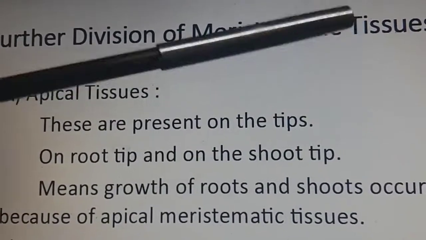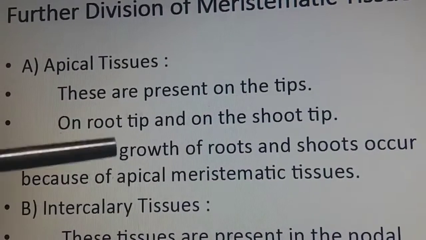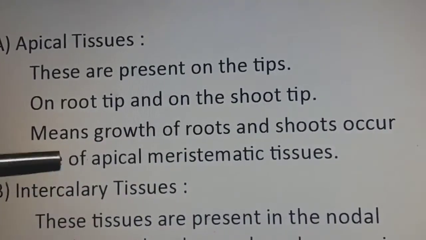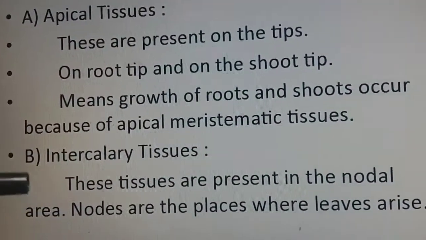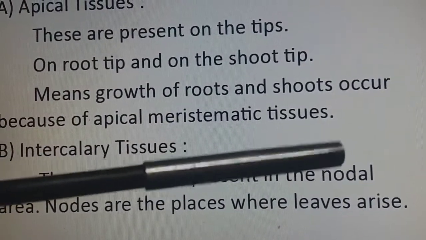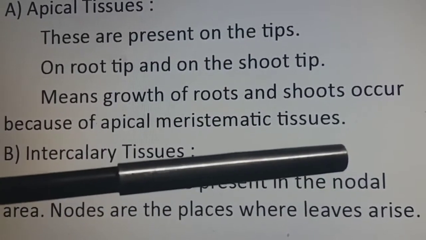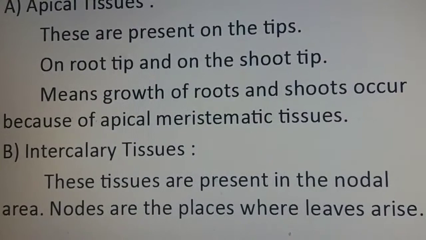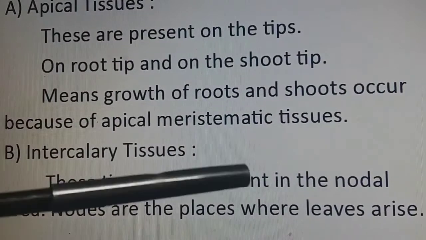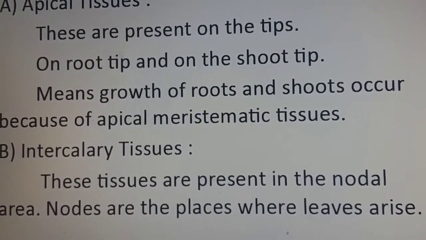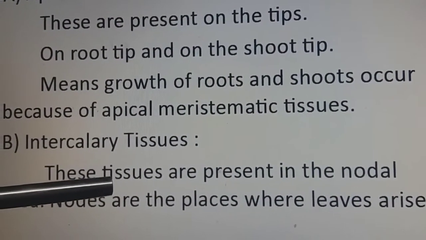Moving to the further division of meristematic tissues, apical tissues are present on the tips. What do you mean by this? That on the root tip and on the shoot tip, the apical tissues are present. It means growth of roots and shoots occurs because of the apical meristematic tissues. When you see a shoot of a plant growing upwards towards the sky, this regular growth is because of the apical tissues. And if we see the roots going inside the ground deeper and deeper, that growth of the root is also because of the apical meristematic tissue present on the root tip.